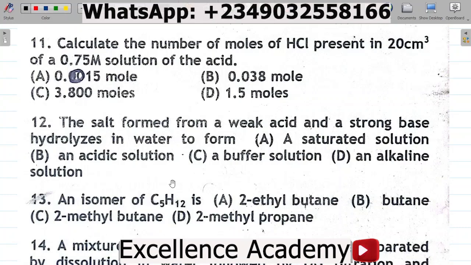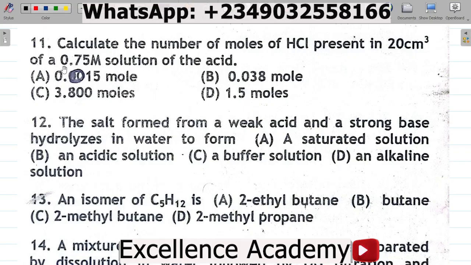Let's look at the 2022 JAMB Chemistry examination question 11 to 20. Question 11 says, calculate the number of moles of HCl, hydrochloric acid, present in 20 centimeter cube of a 0.75 molar solution of the acid. A 0.015 moles, B 0.038 moles, C 3.800 moles, D 1.5 moles. Now, how do you solve this question?